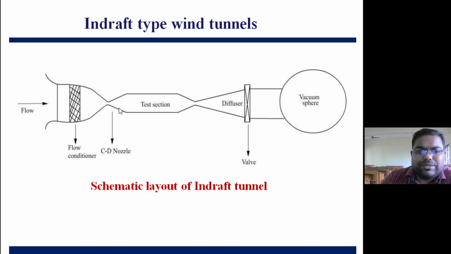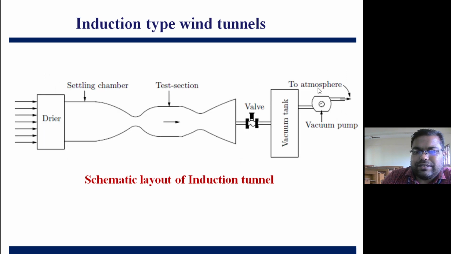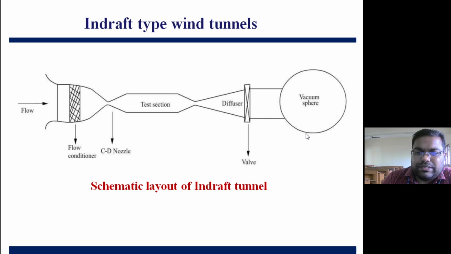Because we need to accelerate the flow to supersonic speed by reducing this additional vacuum pump, which was required for rejecting the air to the surroundings. So instead of rejecting, we will just store it here, and some portion of air will be rejected through the valve. So the valve will be attached at the exit, covering the entire exit area.